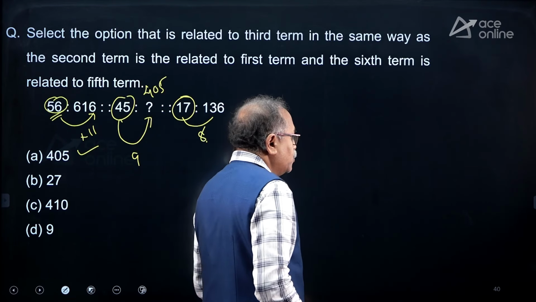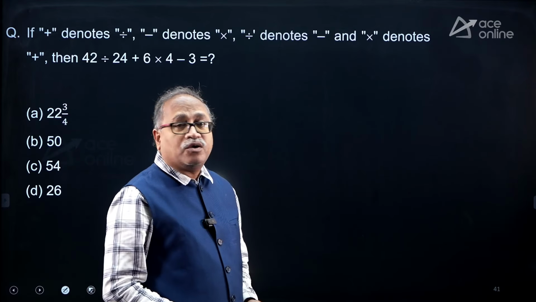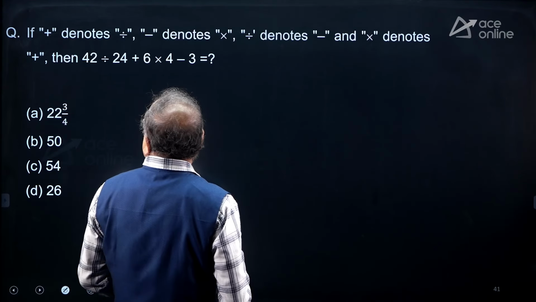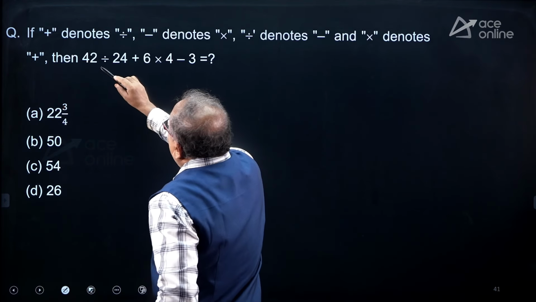Let's move on to the next, and you will find it's a mathematical operation. So, let's take 42. What is division replaced by?